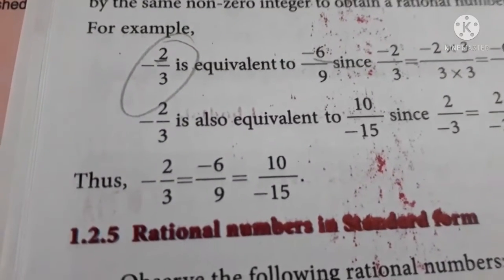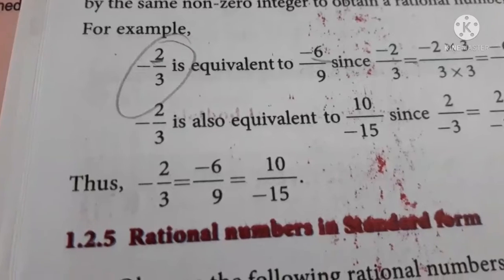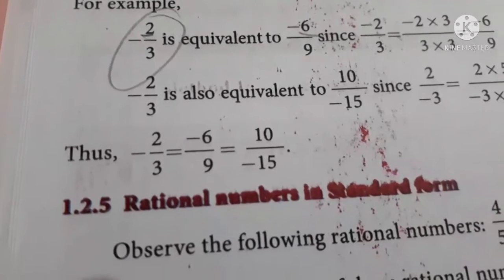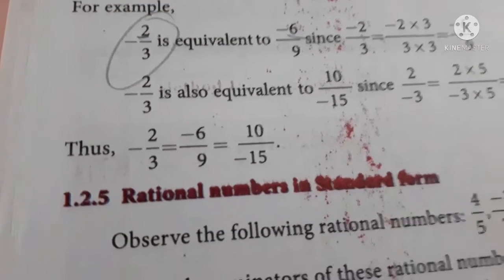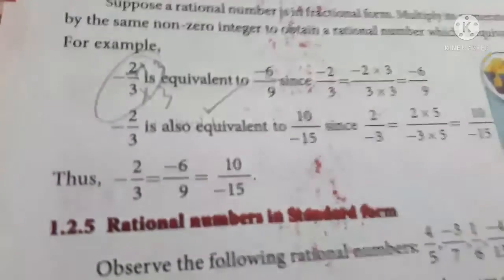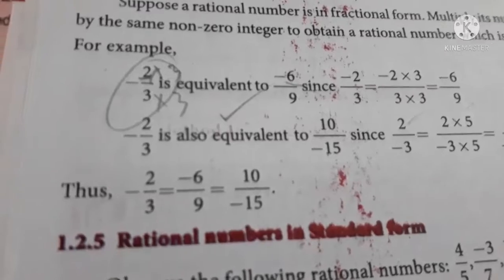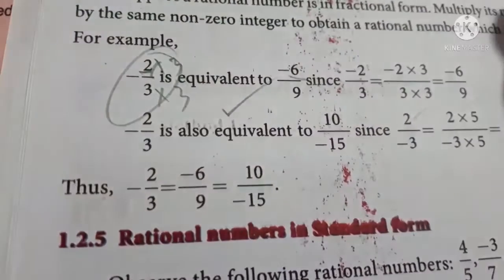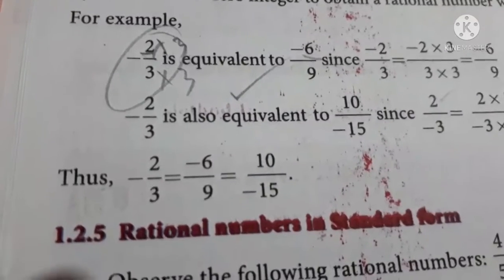So you should be very conscious about this, that whatever number you multiply in the numerator, you should do it with the denominator also. So if you are multiplying this with 3, then you should also multiply this with 3. When you do this, if you get minus 6 by 9, then it is equivalent. Okay, it is called equivalent because this word equivalent is similar to like fractions. So just keep this in mind.